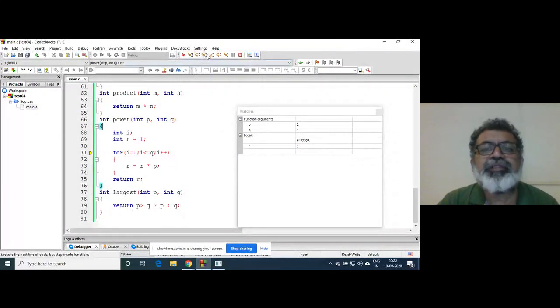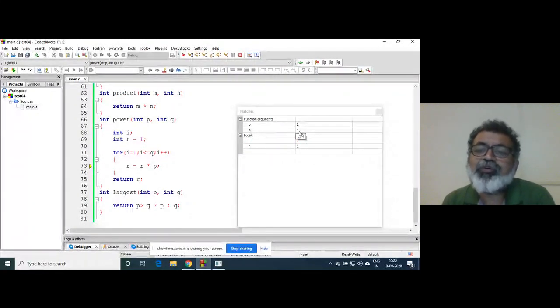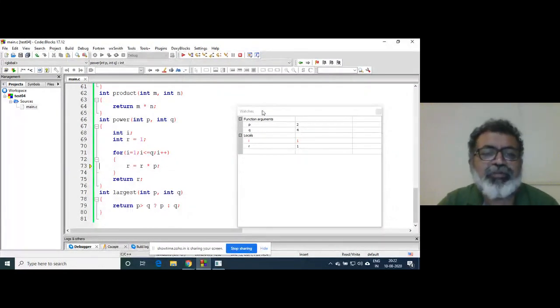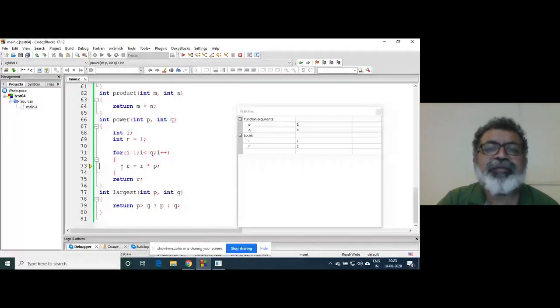So this is step into. You can check now: i is equal to 1, r is equal to 1, and q is 4. Now what is p raised to q? Multiply 2 by 2, 4 times. That's why I am running this loop 4 times. Here r is equal to r into p. Initially r is 1 and p is 2. So what will it contain when this statement is executed?